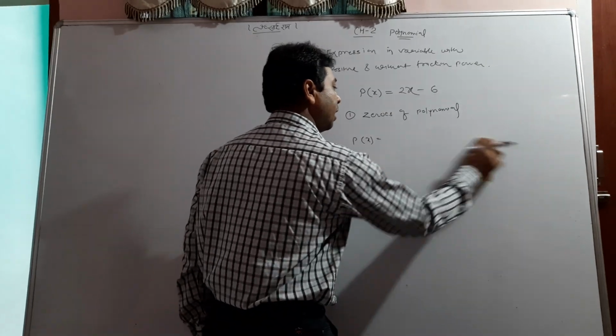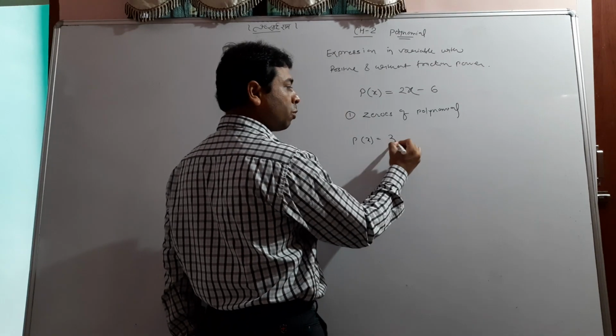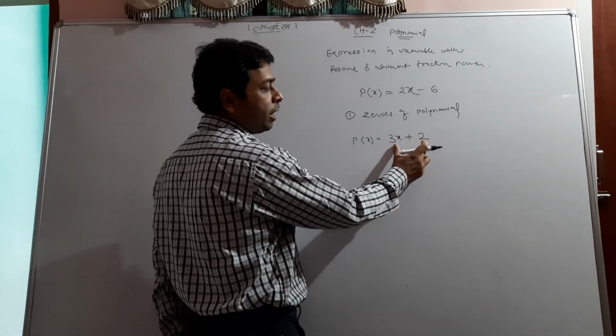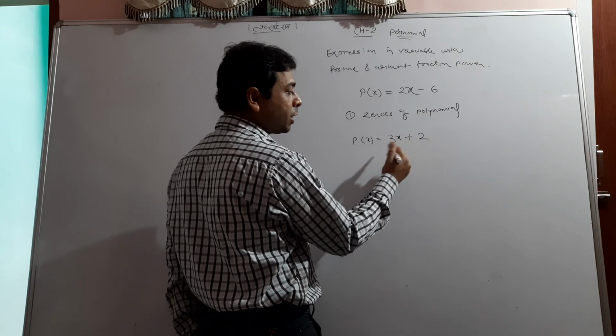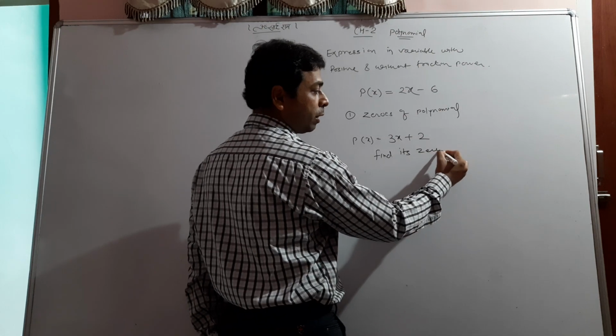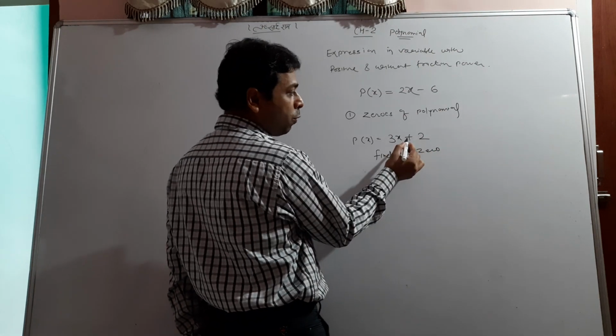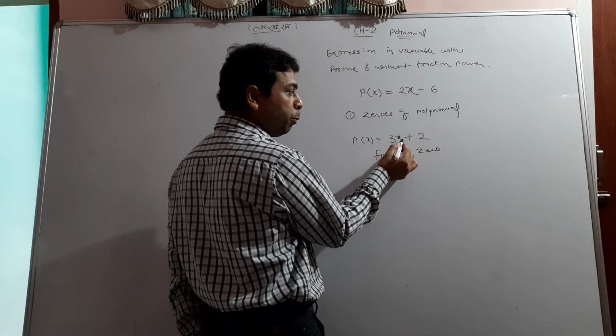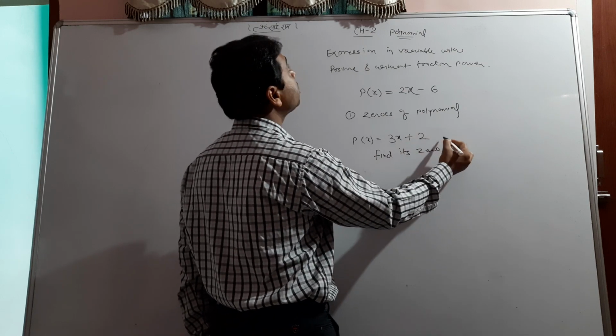But I ask you one thing, suppose it is 3x plus 2, and this is again a linear polynomial, and if I ask you to find its 0, then search for a value of x which gives you 0, meaning on putting the value of x it gives you 0.